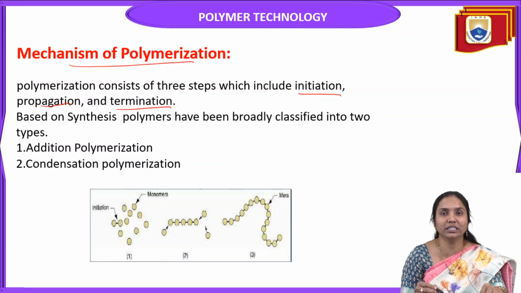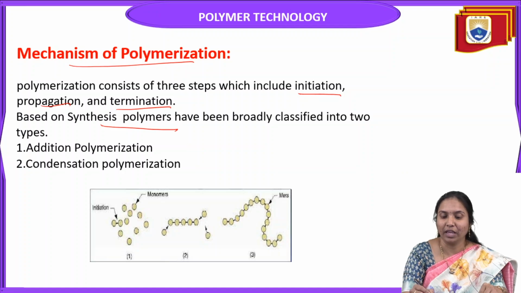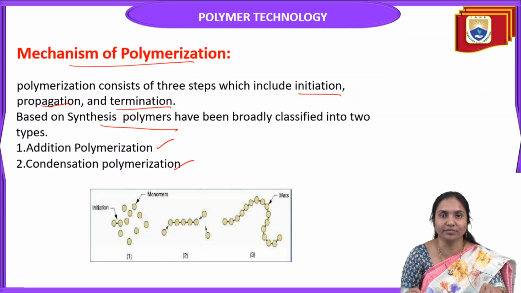Based on the synthesis of polymers, polymers have been classified into 2 types: addition polymerization and condensation polymerization.